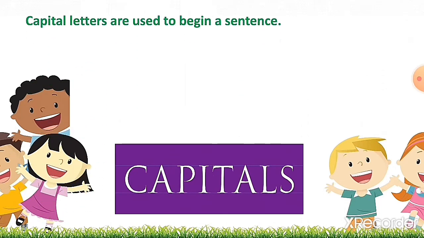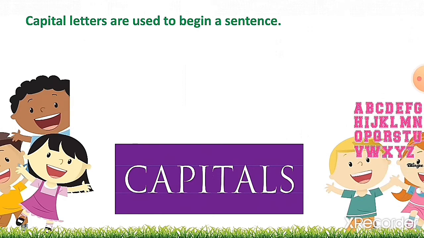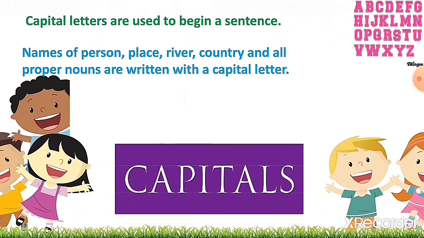Capital letters are used to begin a sentence. Kids, always remember we use a capital letter in the beginning of the sentence. Now, what names should always be in capital form? Names of person, place, river, country and all proper nouns are written with a capital letter.